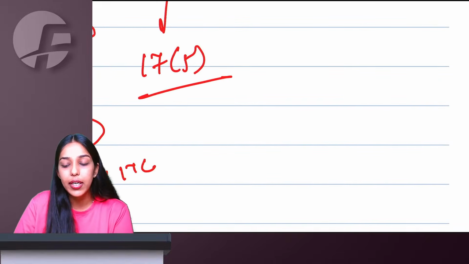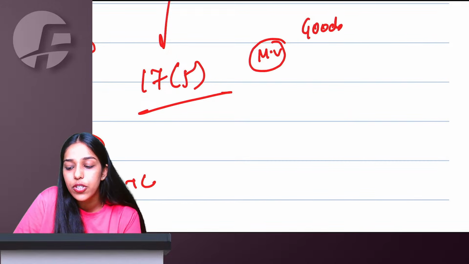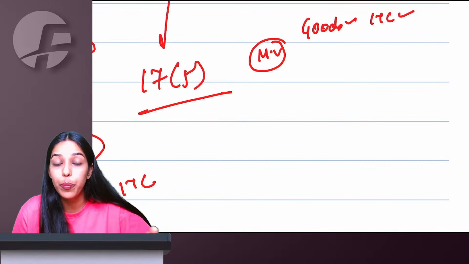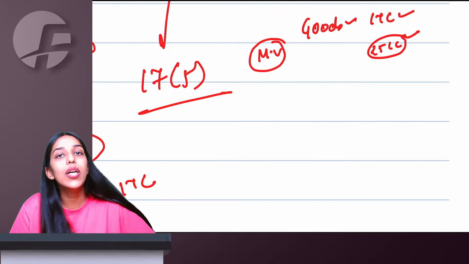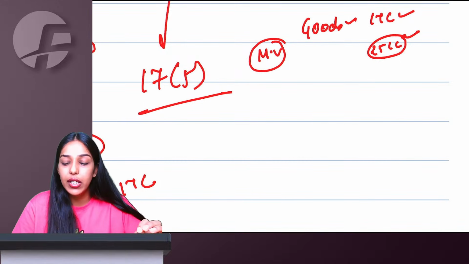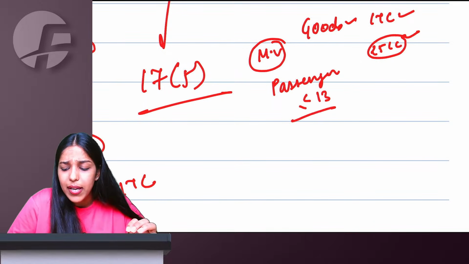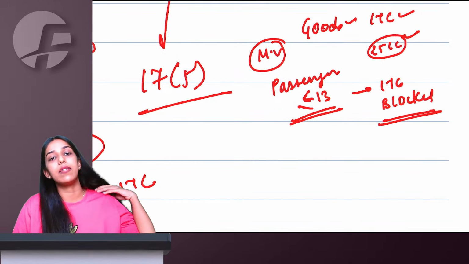Talking about blocked credit, if you are purchasing a motor vehicle designed to carry goods, you can take ITC, no problem. Or if it is a railway, bicycle, special purpose vehicle, or two-wheeler or three-wheeler with engine capacity only up to 25 cc, you can take ITC. But for any motor vehicle designed to carry passengers, with a seating capacity of less than or equal to 13 passengers, ITC is blocked. Even if it is for your business purpose, ITC will be blocked.